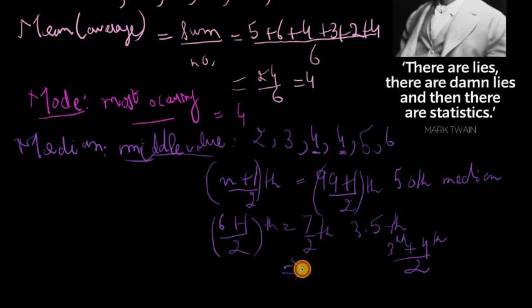So this is going to be 4 plus 4 divided by 2, because the number of digits here is 2. So that's going to be 8 over 2, which is also a 4. So that's your median.